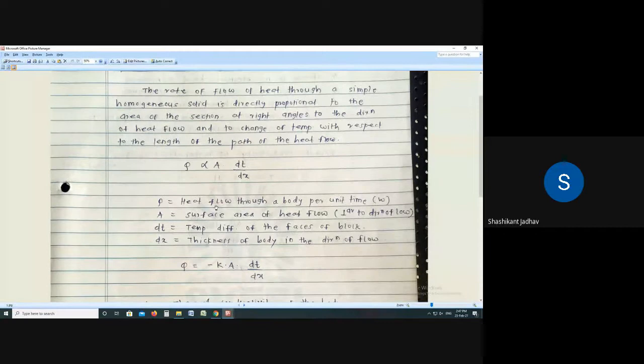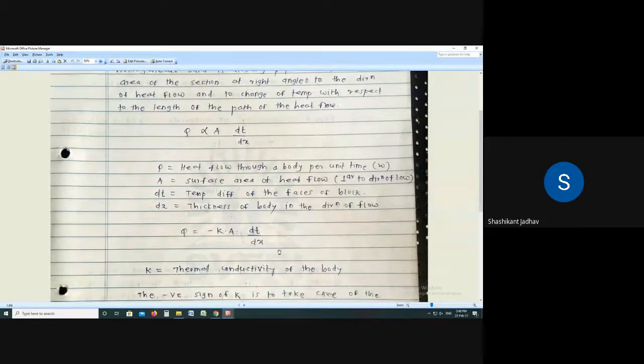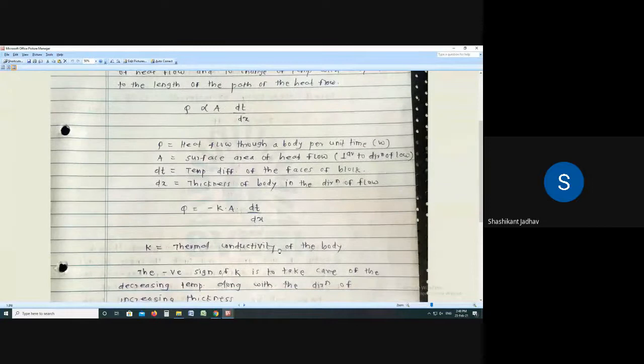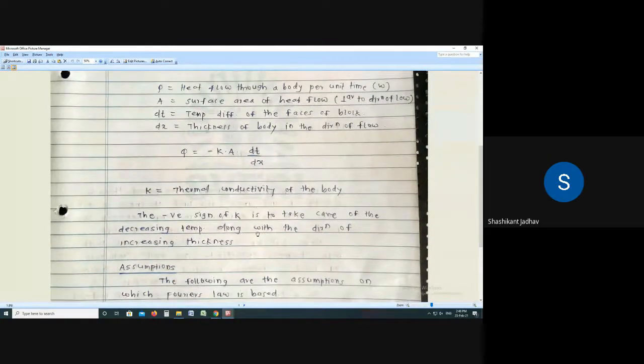So Q is the heat flow through a body, and the unit is watt. Area is the surface area of heat flow, perpendicular to the direction of heat flow. dT is the temperature difference between the faces of that particular block or component, and dx is the thickness of that body in the direction of the flow. So Q is equal to minus k into A into dT by dx, and k is the thermal conductivity of that body. The negative sign takes care of the decreasing temperature along the direction of increasing thickness.